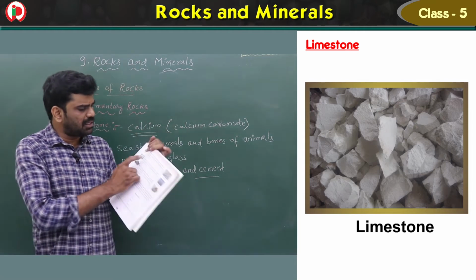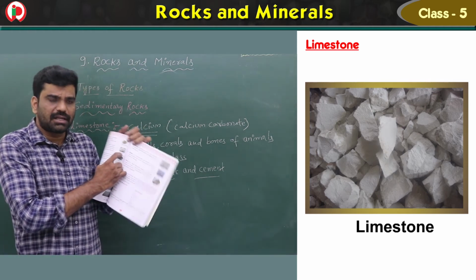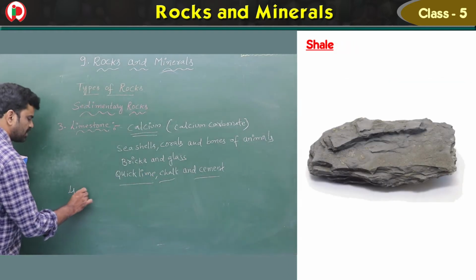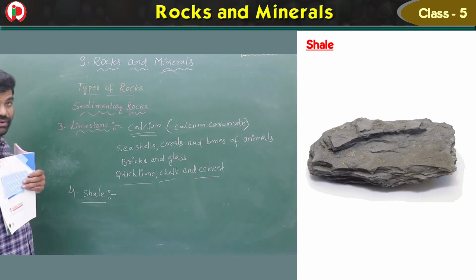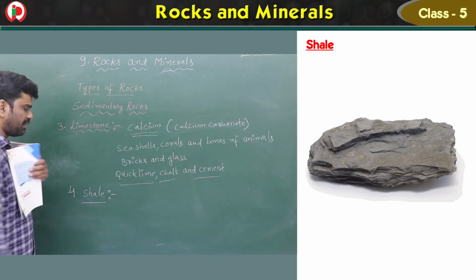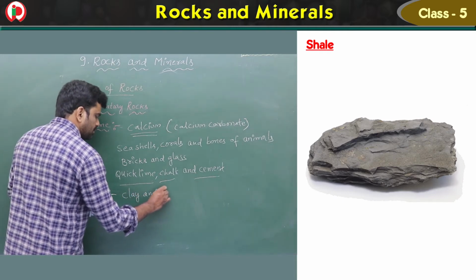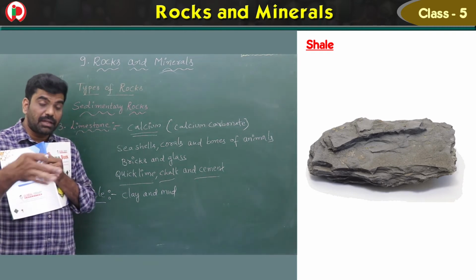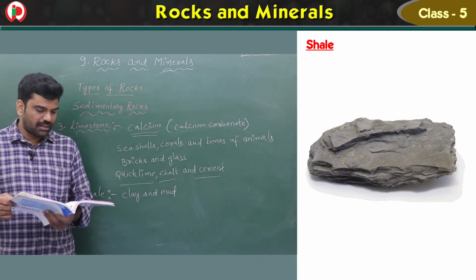Now we have the figures here, see children, conglomerate and limestone. First one is conglomerate, second one is limestone. Next one is shell, fourth one is shell, children. So these are the different names. Shell. It is formed from clay and mud deposited in river beds. So in the rivers, the clay and mud will be present. So from the clay and mud, this rock will be found. Which one? Shell. And this is grey in color.